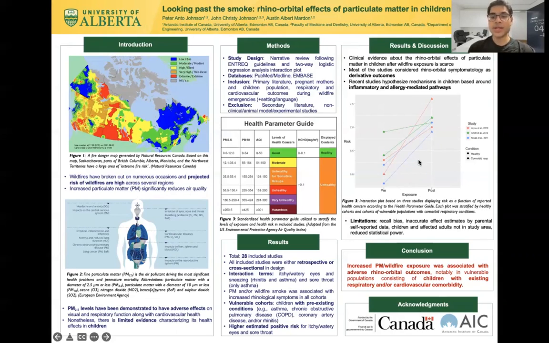However, it is important to understand that a large majority of our studies were retrospective or cross-sectional in design. As a result, there were limitations such as recall bias, inaccurate effect estimates, biparental self-reported data, and the children and affected adults were not always in the same study area. As a result, there was also reduced statistical power. Ultimately, however, the results of our study suggest that increased particulate matter or wildfire exposure was associated with adverse rhino-orbital outcomes, particularly in our vulnerable population of children with comorbidities.